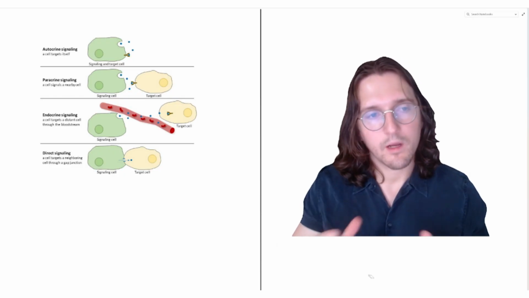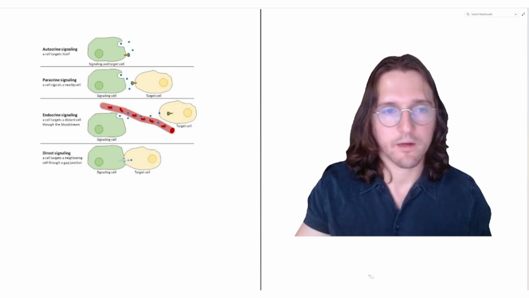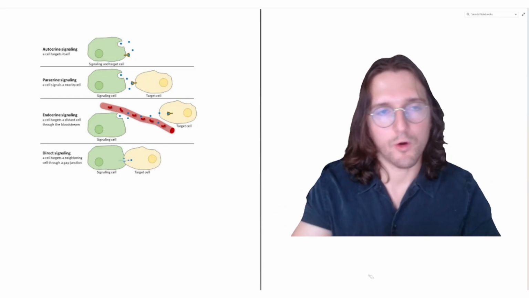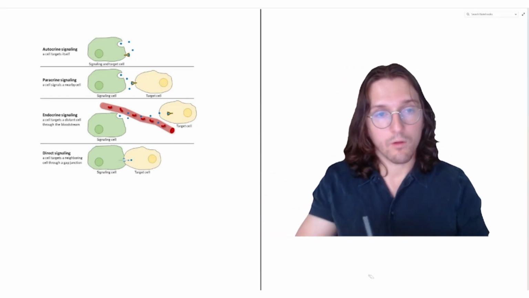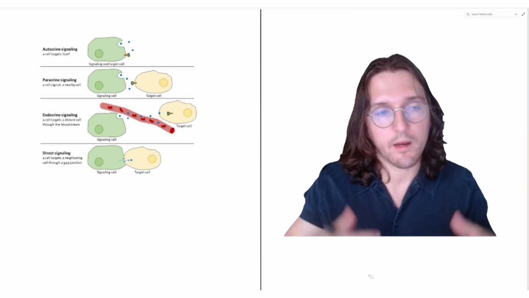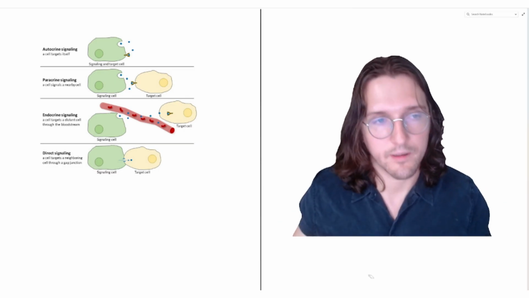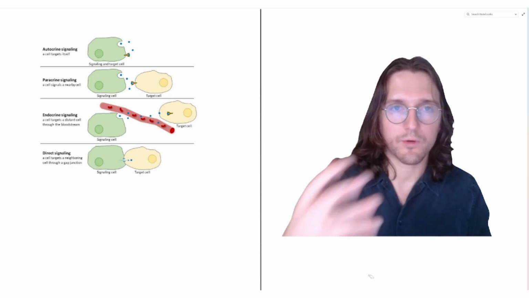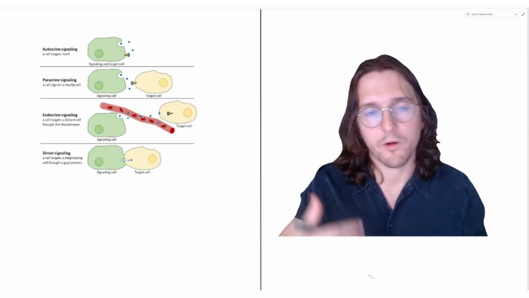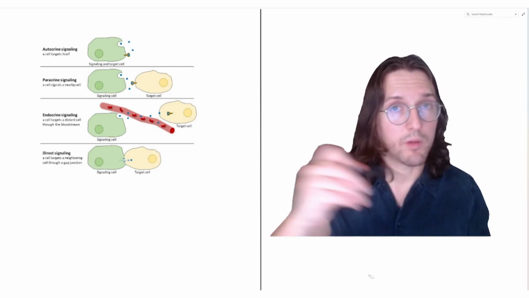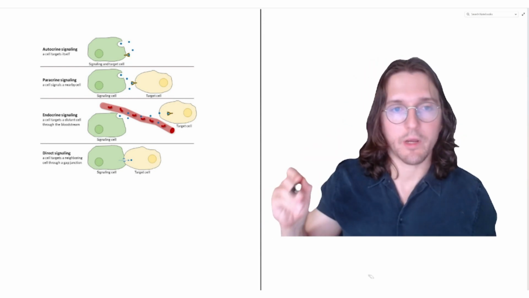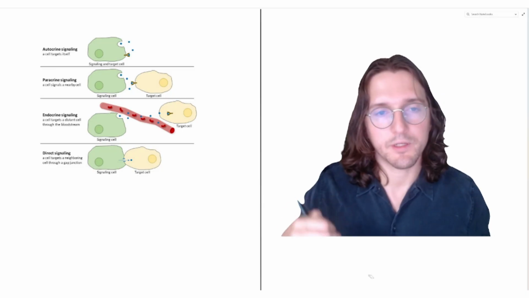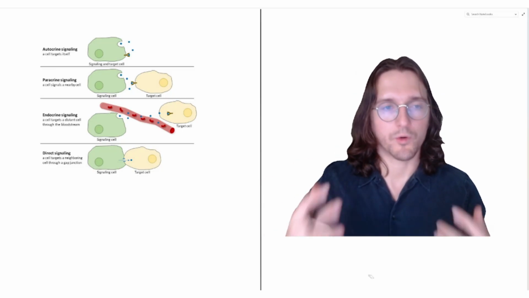Now, when it comes to cell signaling, we can have cell signaling over a long distance, or we can have cell signaling within a tissue over short distances. Long distance signaling is usually mediated in the body by the endocrine system, and that's called endocrine signaling. In endocrine signaling, you have some sort of cell that produces a signaling molecule called a hormone, which is then released into the bloodstream, travels in the bloodstream, and eventually exits the bloodstream at a different tissue and binds to receptors on target cells there, causing some sort of change in activity.